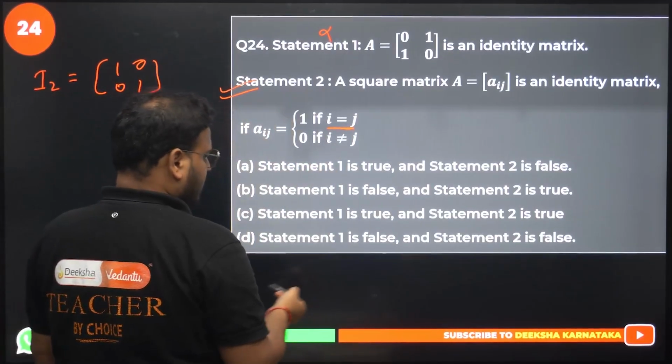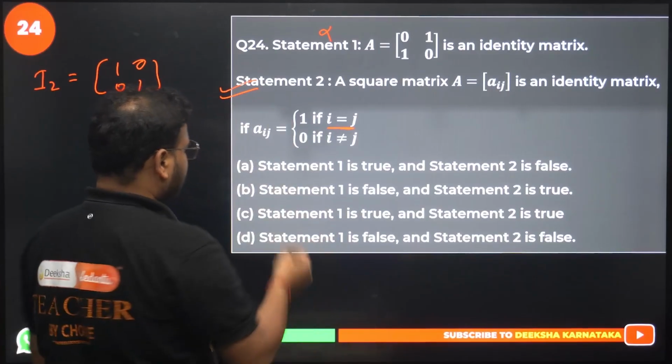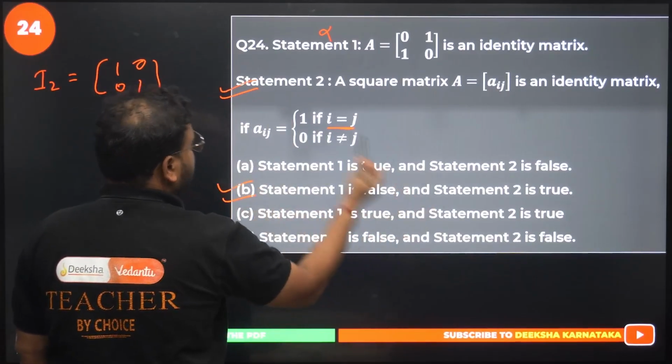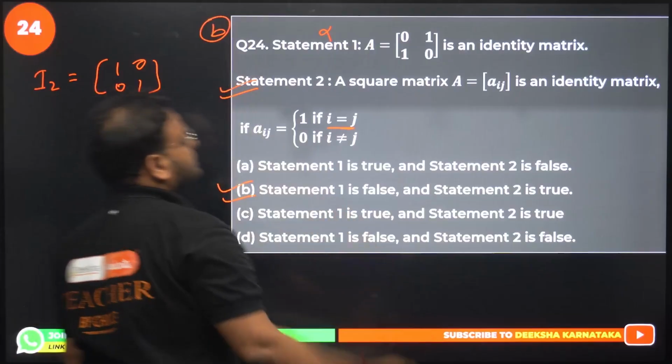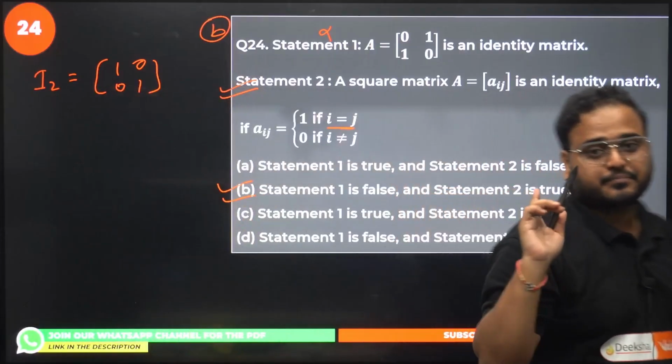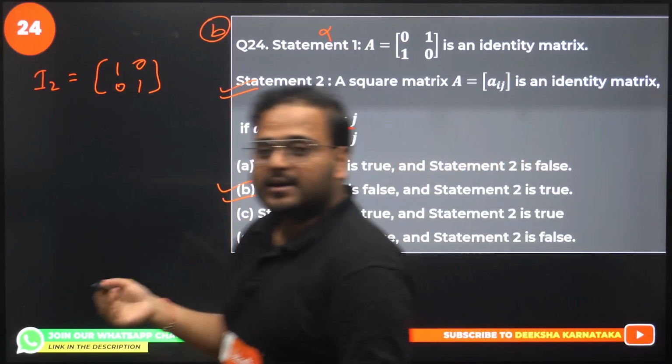The answer is 2 is true, 1 is false. B. 1 is false, 2 is true. Please check, guys. Simple question. Okay. Alright, 24th is also over.